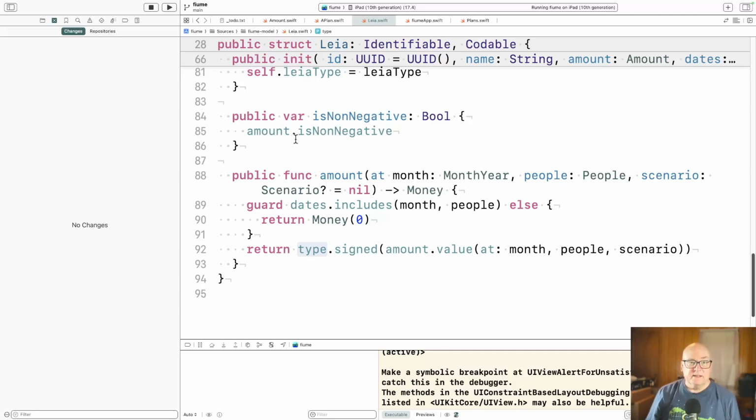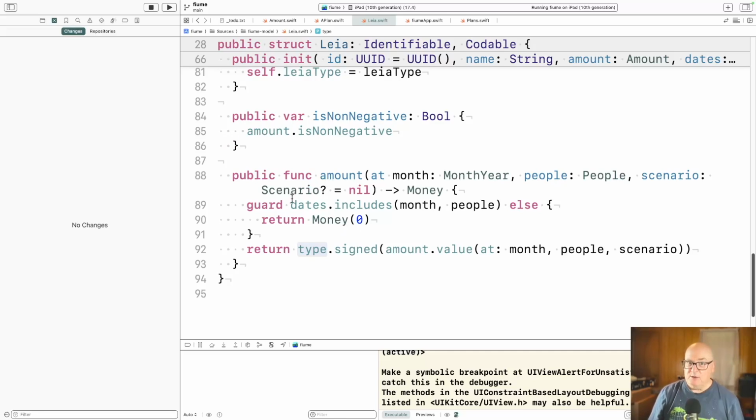If we want to know if it's non-negative, we ask the amount, and then computing the amount, we'll take a specific month and year, a group of people, because birthdays involve people, and a scenario. It's nullable. I think in the long run, we want to get rid of that nullable case. The old version, all it ever worked with was money, and you could just ask what the amount was anytime. But the new version, calculating the amount is really something that only happens in the context of a scenario. So this is sort of an intermediate step to getting rid of the nil assignment there, and just saying pass in the scenario you're in.